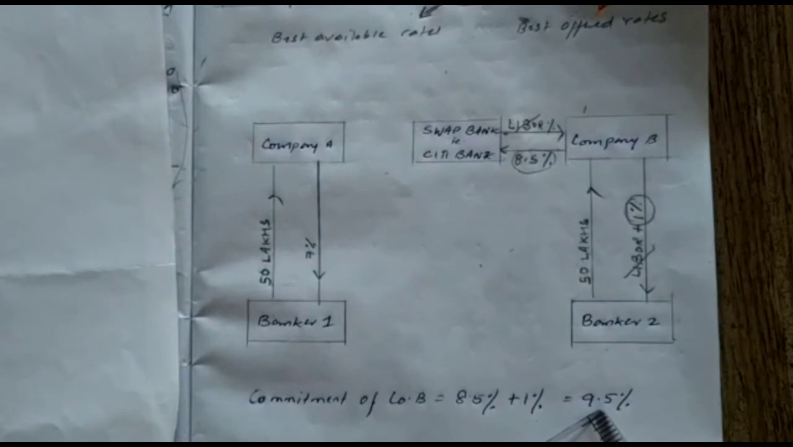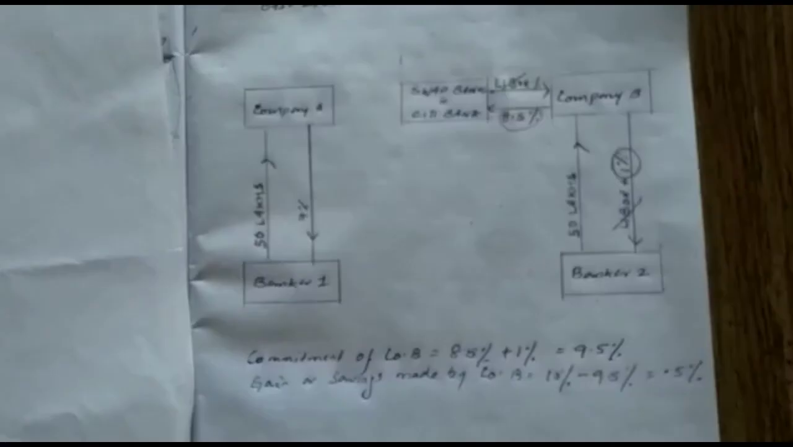So company B makes a profit of 0.5%. Yet the same thing I've shown. The gain or savings made by company B is 10% minus 9.5%, which gives 0.5% of 50 lakhs, nothing but the loan amount. Now we'll see from company A's point of view.